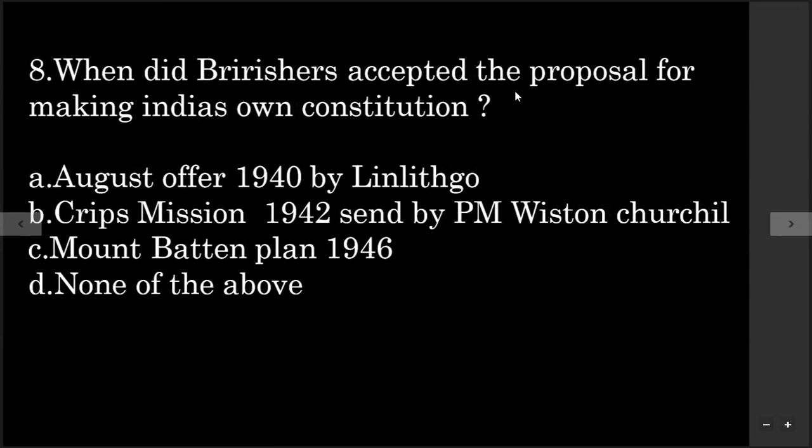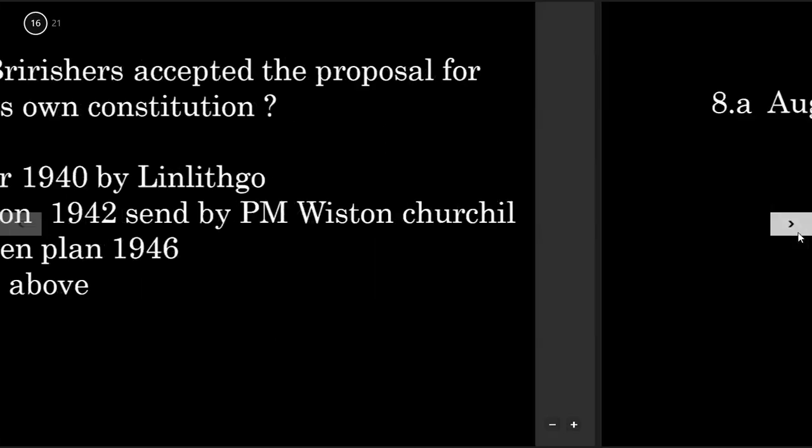When did Britishers accept the proposal for making India's own constitution? Option A is August of 1940 by Linlithgow. Option B is Cripps Mission 1942 sent by Prime Minister Winston Churchill. Option C is Mountbatten Plan 1946. Option D is none of the above. So Britishers accepted to create India's own constitution in 1940, and who was the person? Linlithgow. August of 1940 by Linlithgow.